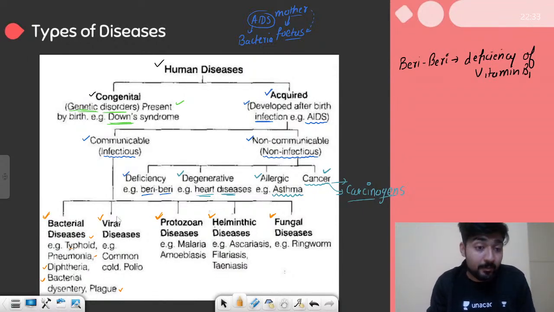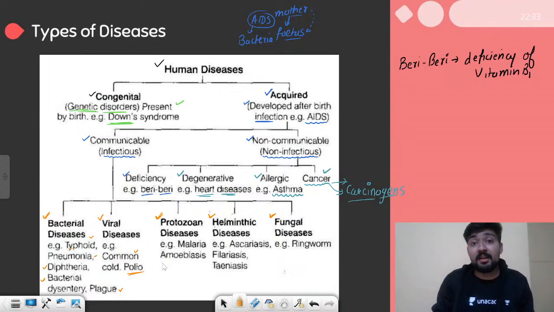After that, we have viral diseases, and the best example is the common cold, which everyone suffers from. So common cold is a viral disease which we will talk about, and polio is also a viral disease. Other diseases like dengue, chikungunya, all these diseases are also caused by viruses. So we'll talk about that. After that, we have protozoans. I hope that you remember what protozoans are.